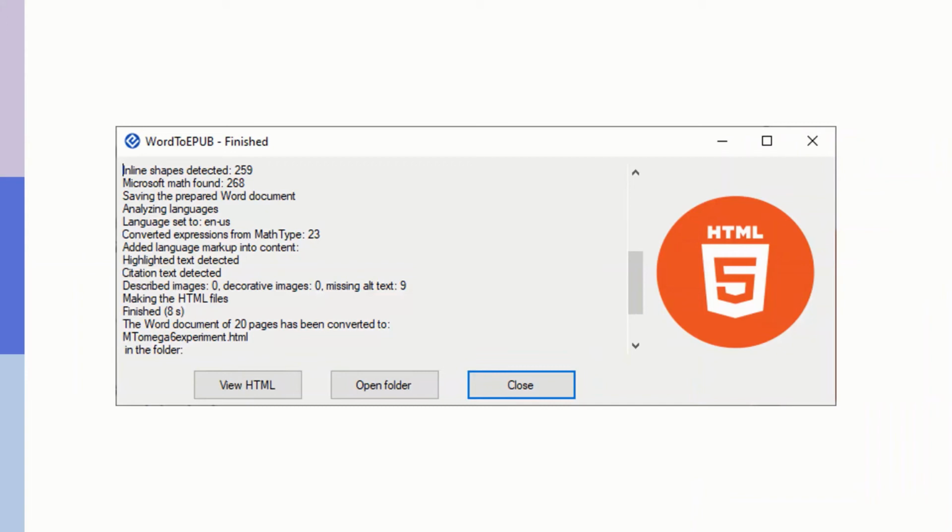In this case, it tells me there were 268 Microsoft Math equations in here. I see that this has also converted some MathType equations, more on that in a minute. It took 8 seconds to do this, just 20 pages or so. But one of the options here is to view HTML. Were you to click on that, it would just open that in the browser.